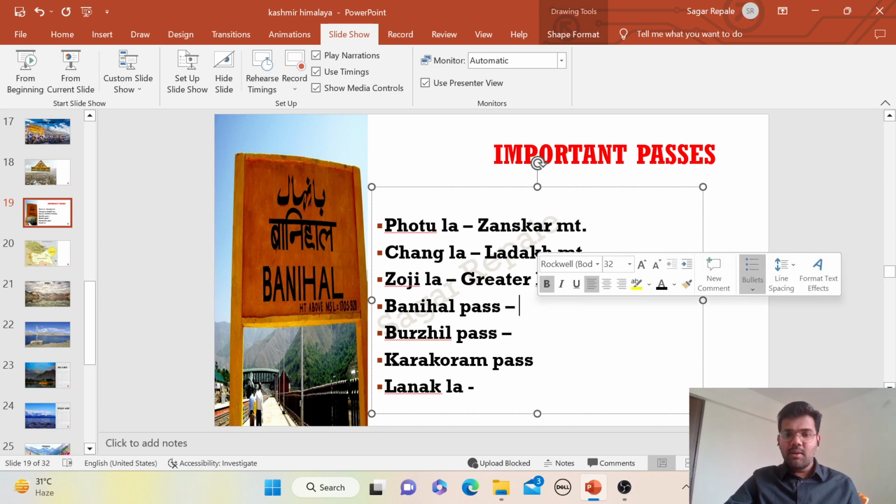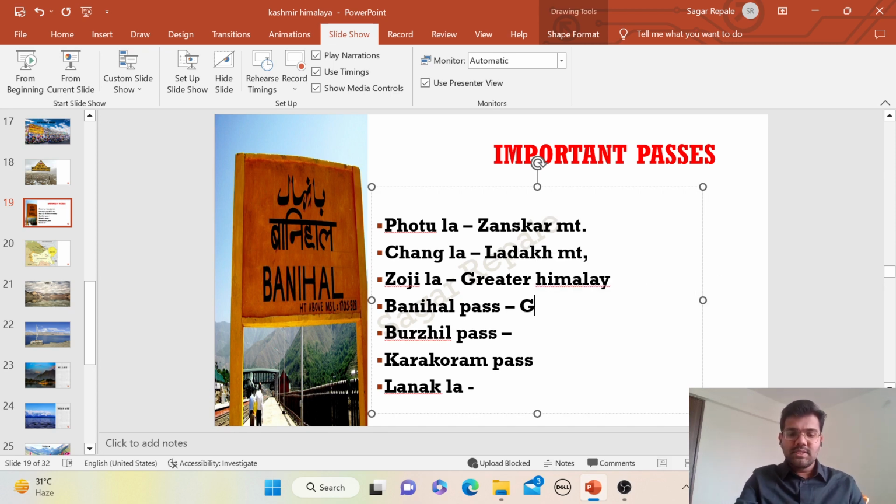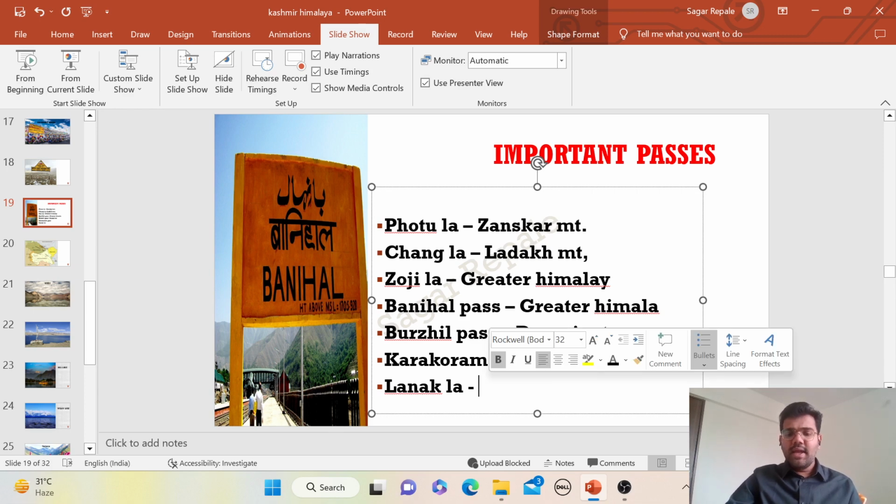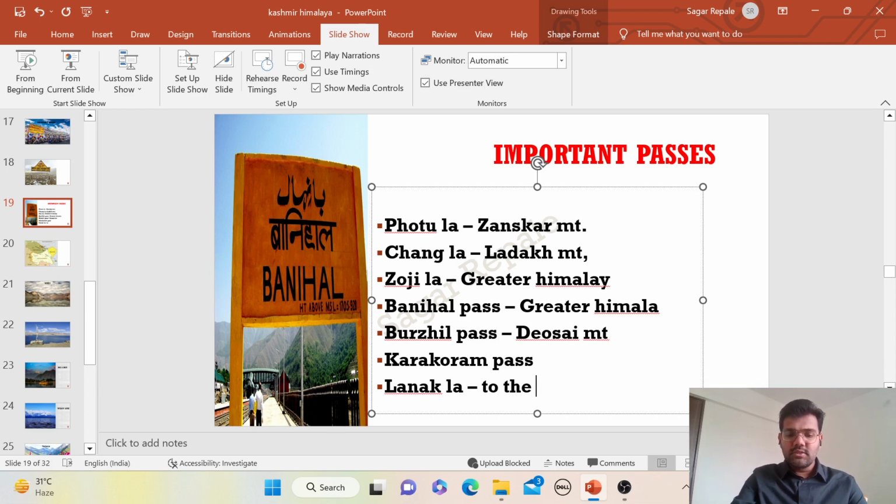Then we have Banihal Pass, again in the Greater Himalayas. Then there is Burzil Pass, present in the Deosai Mountains. Then Karakoram Pass, and Lanakla Pass is on the way to the Aksai Chin area.